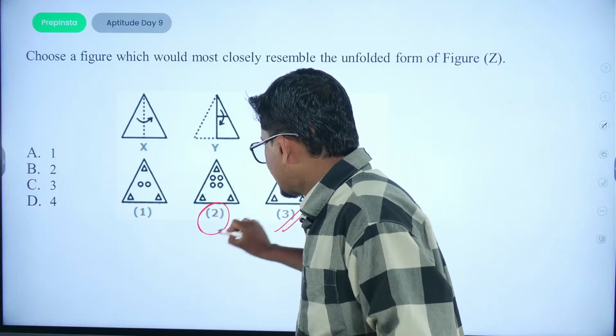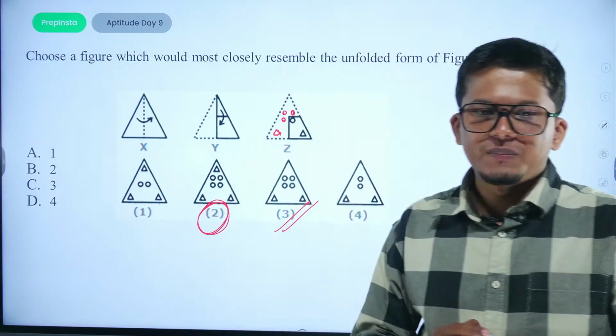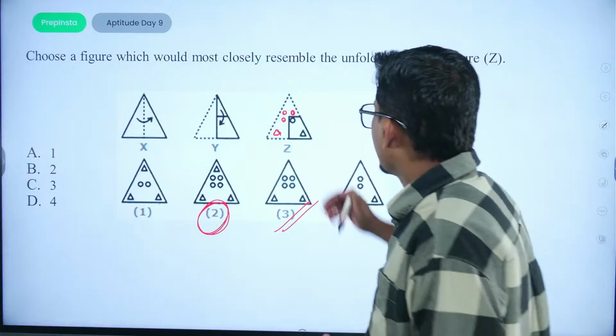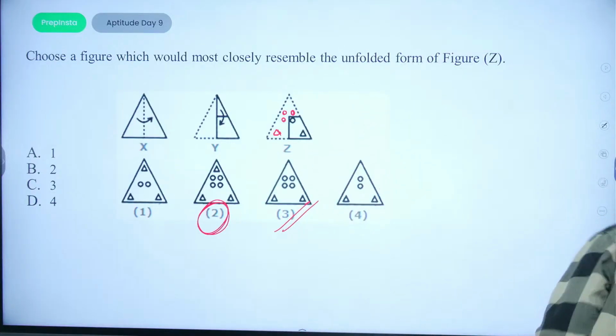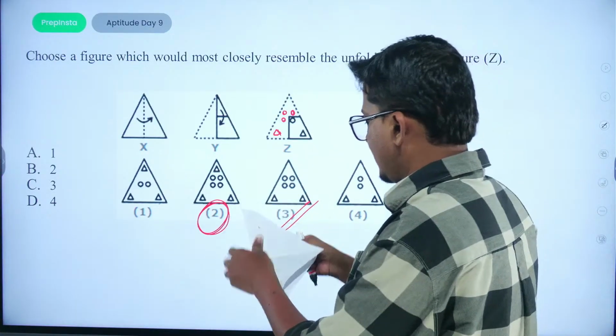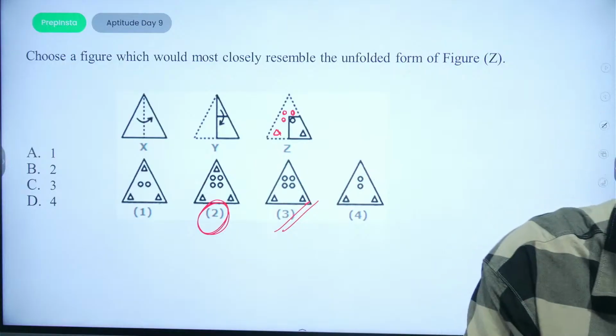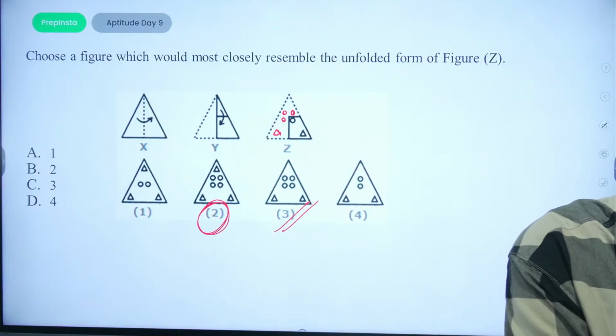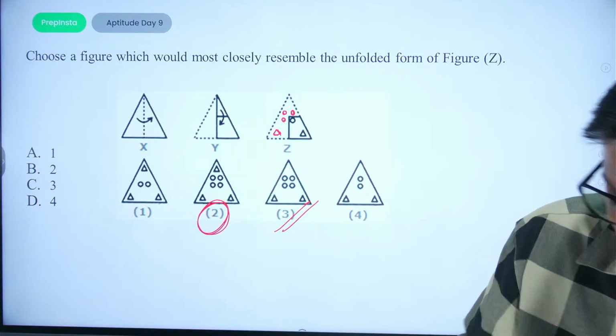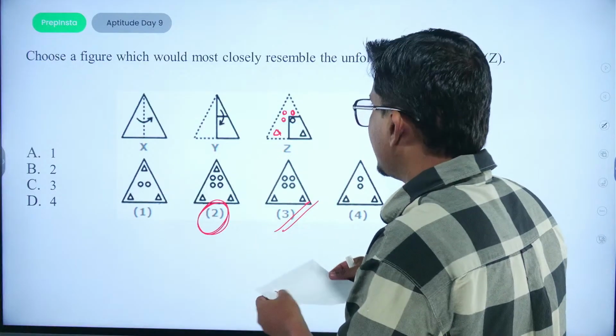Look, students who have a doubt about option number two, just remember, when the triangle is like this, just look at this diagram. I'm making you understand this diagram. Suppose we have a triangle here.